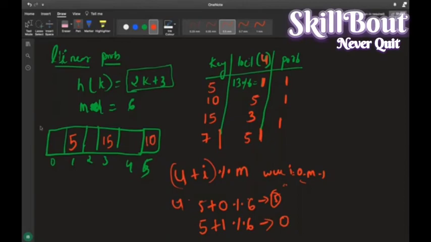So it is going for the 0th index, and this is not there here, so here my 7 will come, right? So the probing will be, how many times I have done the probing, 1 time and 2, right? Thus 2 number of times probing.